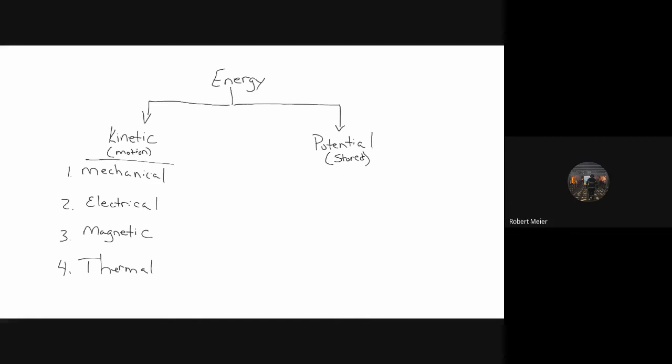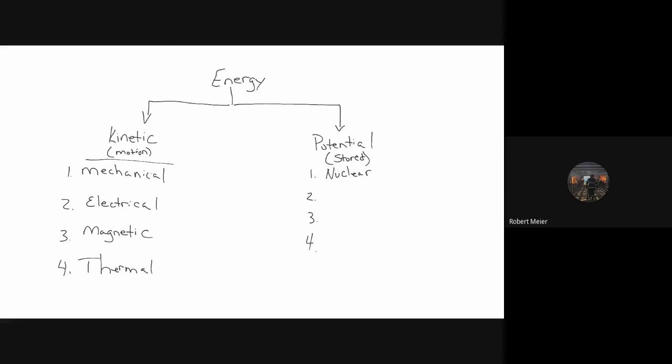Now, under potential energy, there are also four main types of energy. The first is nuclear. This includes, by the way, energy from our sun. The sun is a nuclear reaction, so anytime we see sunlight, we have nuclear energy. But it's stored, because nuclear energy is stored in the bonds of the atoms. When it's released, it's released as thermal energy, heat and light.